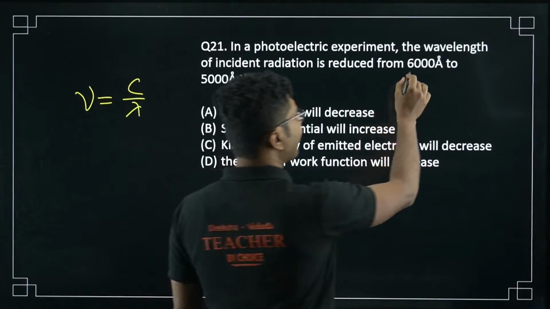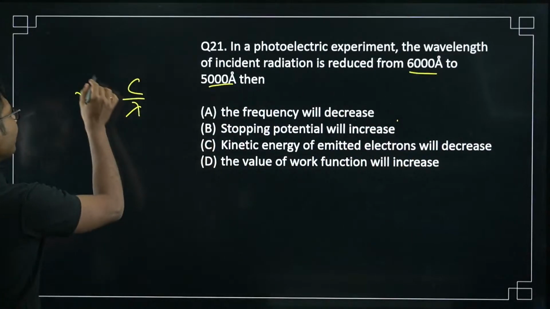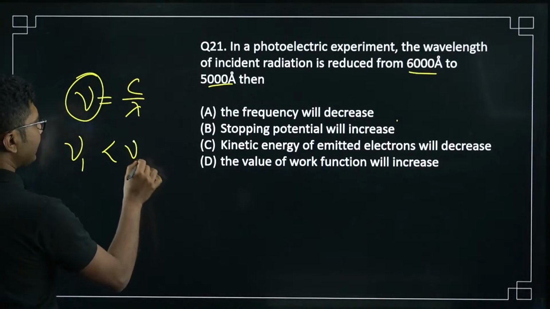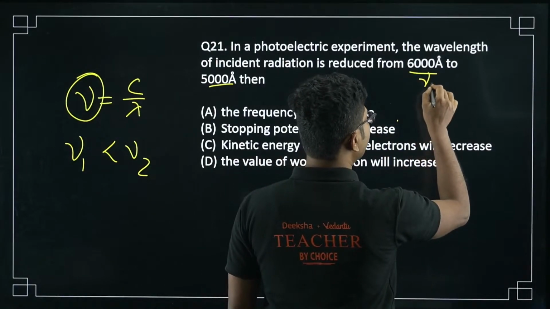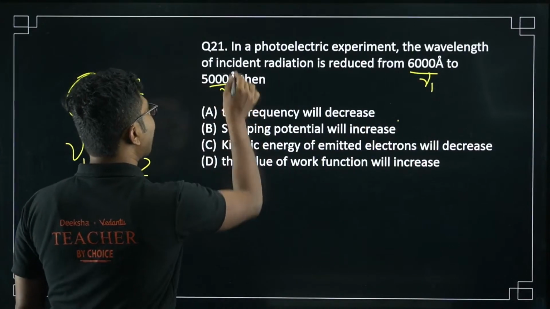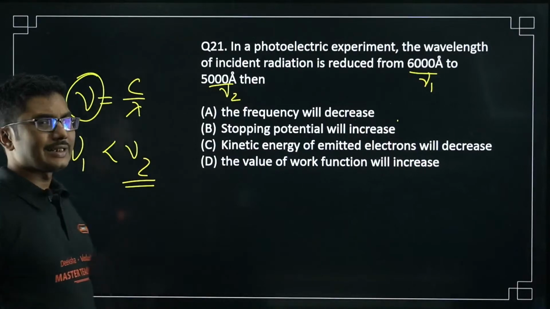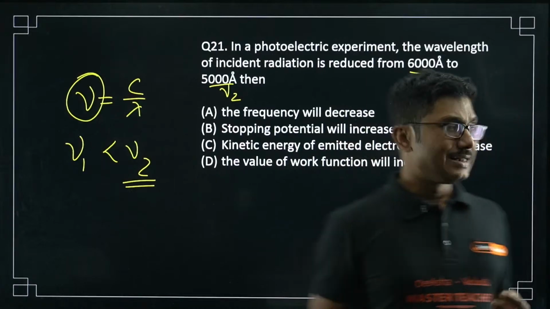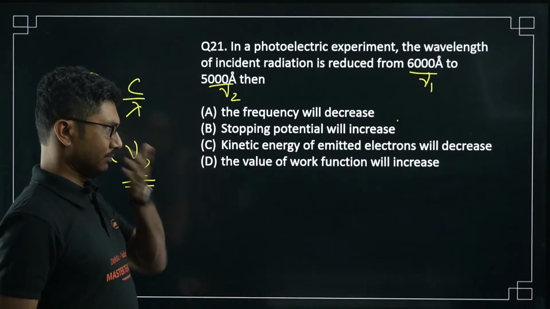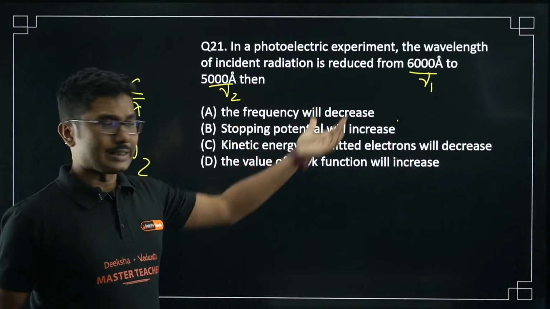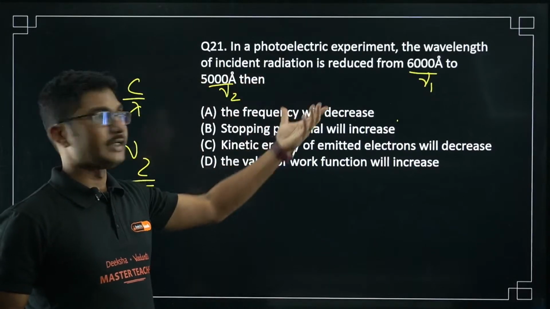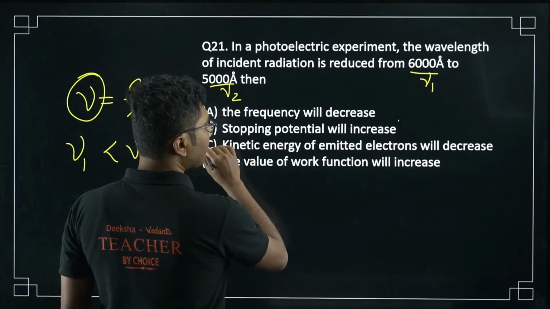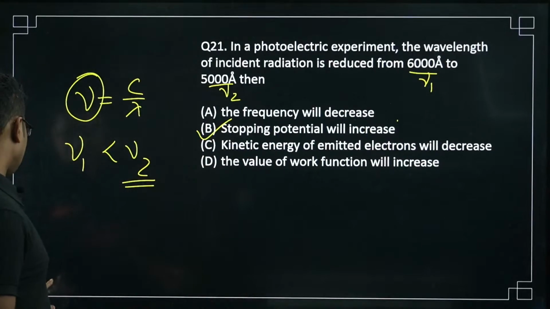So frequency is basically c by lambda. So if you decrease lambda, your frequency will increase, right? So frequency 1 is actually less than frequency 2. Now as you are decreasing the wavelength, frequency must increase. Frequency increase means, what do we know? The stopping potential will increase, kinetic energy will increase. Work function is a constant for a metal. So from this option, stopping potential will increase.